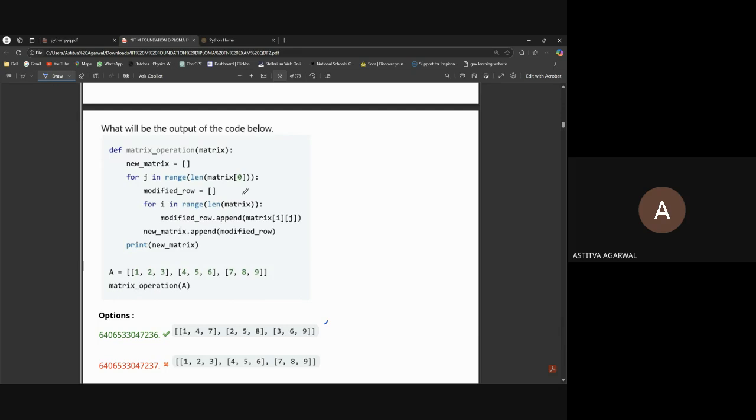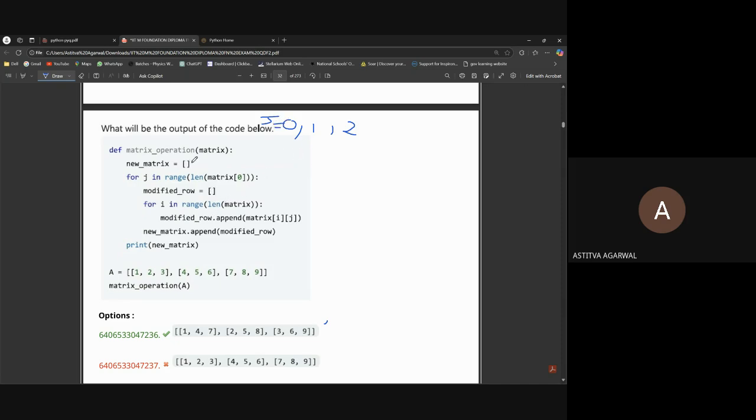Okay, I will tell you. See, j will run in a range from len of matrix 0, which is already 3. One of our students told us that it's 3. Yes, because the length of this is 3, so it will work till 0, 1, and 2. So let's assume j is working on 0, 1, and 2.